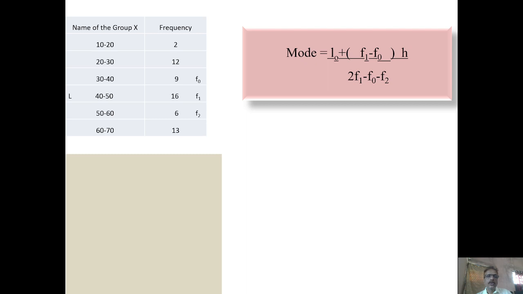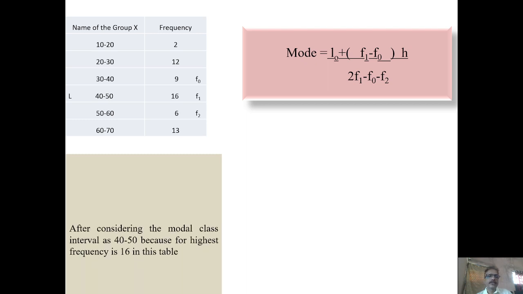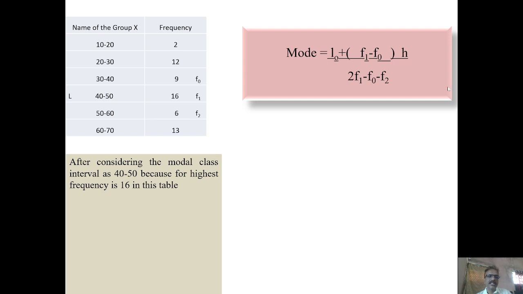Now we have to replace the values in the principle. We consider the modal class interval as 40 to 50, because the highest frequency in this table is 16. Like in discrete series, we consider that the mode will reside in the 40 to 50 class interval.